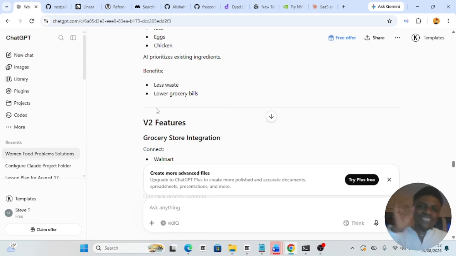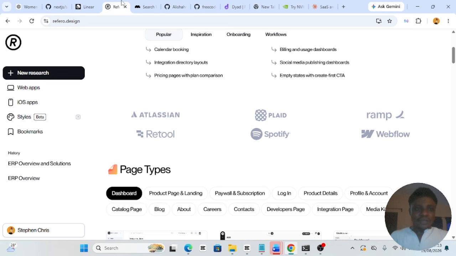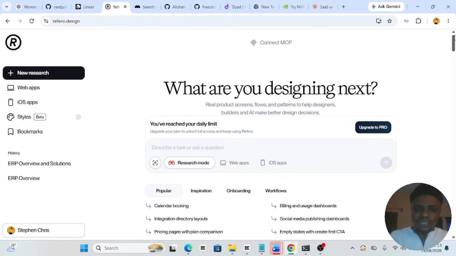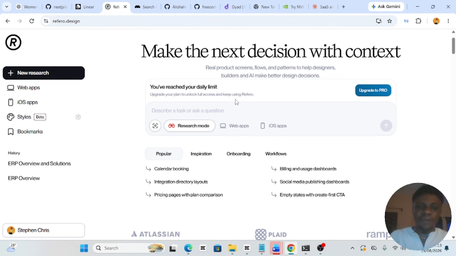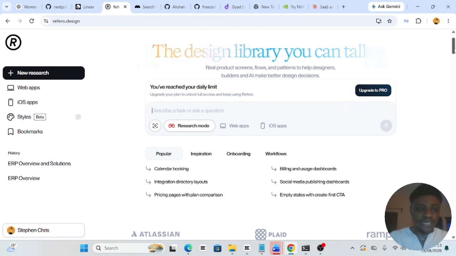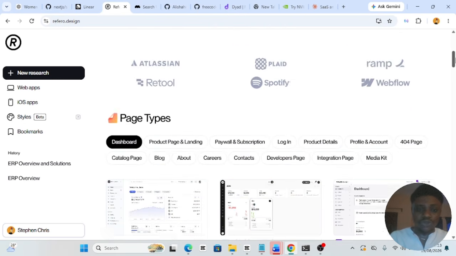So again, I'm going to give you 3 websites you can get UIs from for completely free. The first one here is Refero. Refero gives you the ability to see different UIs. I'm just going to scroll here. The first thing you do here is, if you want to search for a particular thing, maybe food, you can go ahead and type that here and search for food. But if you don't want to search, you can just scroll down here and see what you like.